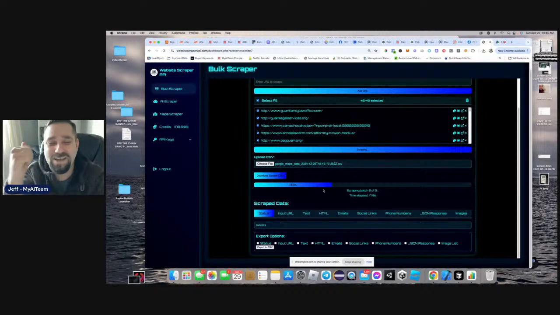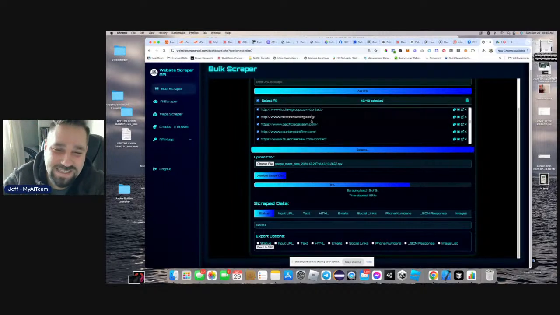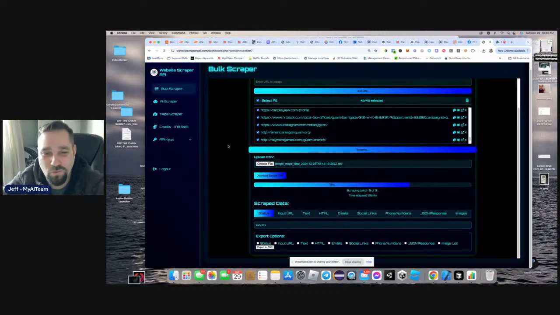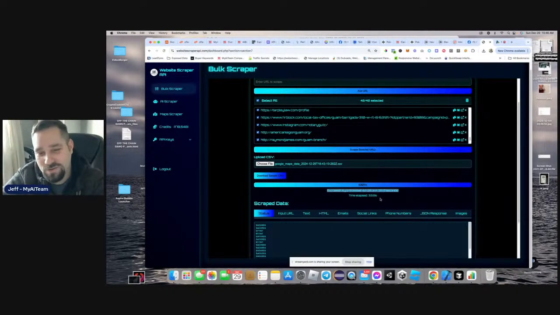Now we're getting emails and social links for each one of these businesses right here, and all these businesses are lawyers in Guam. So we're able to pull this back. You can see it's scraping. See how long it takes. If you do have a batch of 5,000, just know it's going to take a while.